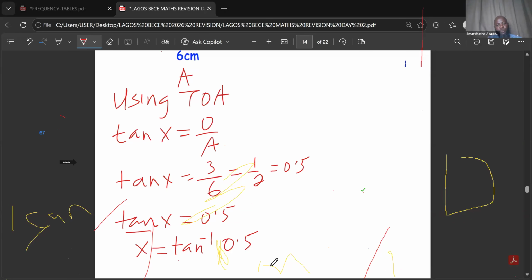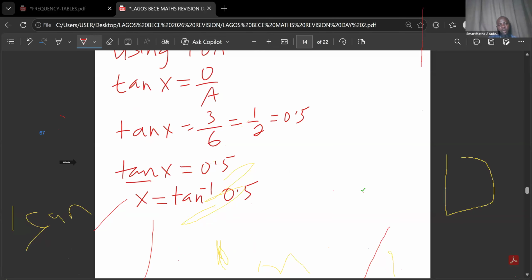So what you are going to do is very simple. You are going to go to your calculator, but in your exams, you'll be given hints on how to do that. They will give you the value of tan theta, tan theta 0.5.